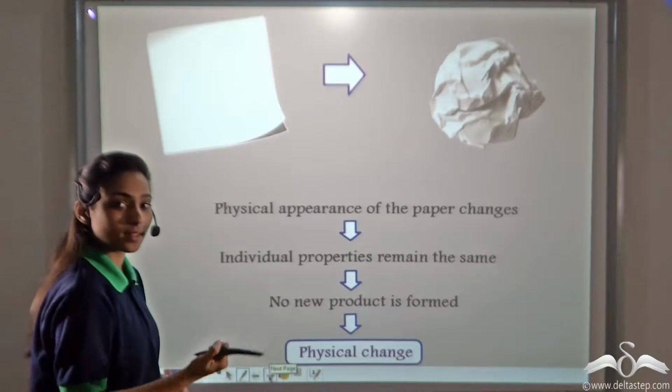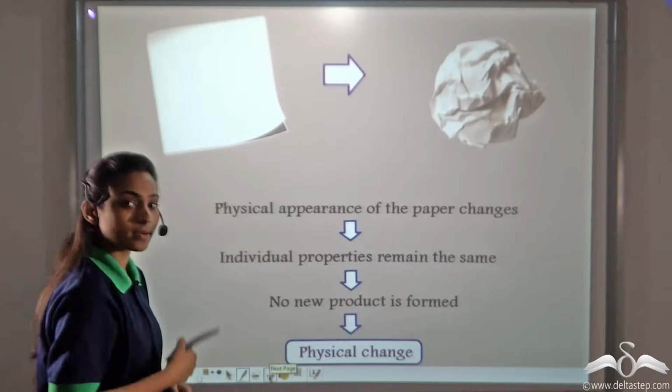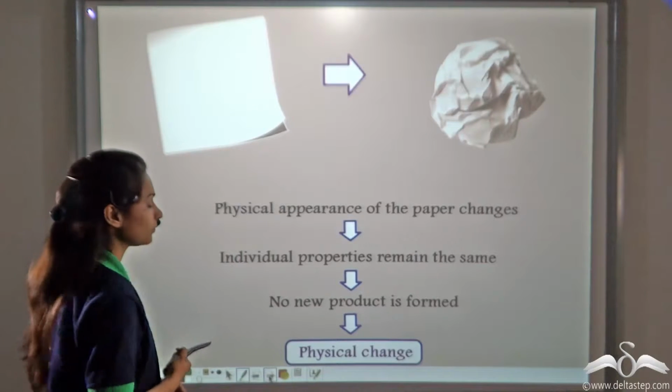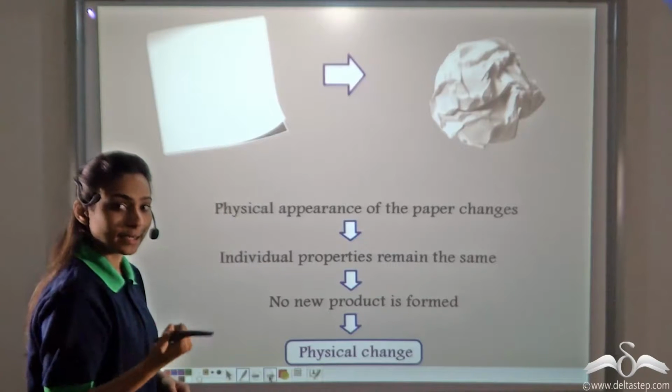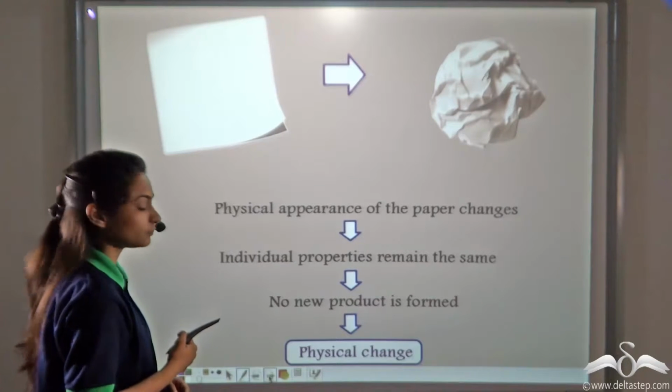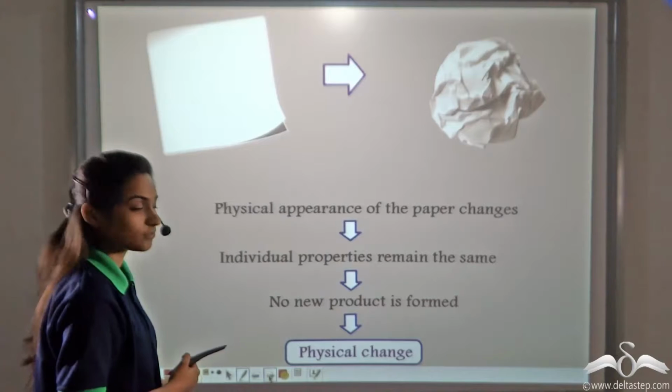Individual properties remain the same. The paper remains the paper itself. You can still write on it. No new product is formed. The paper does not become anything else. It remains the same paper. So it is a physical change.